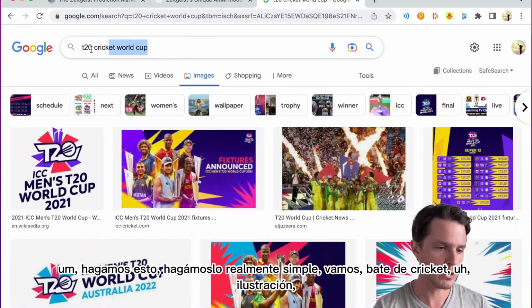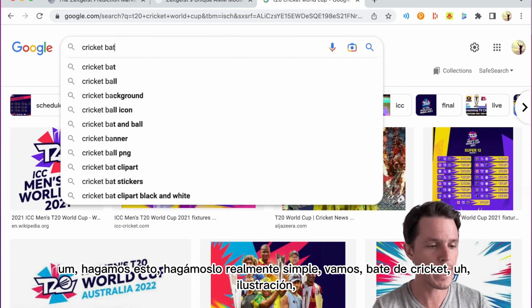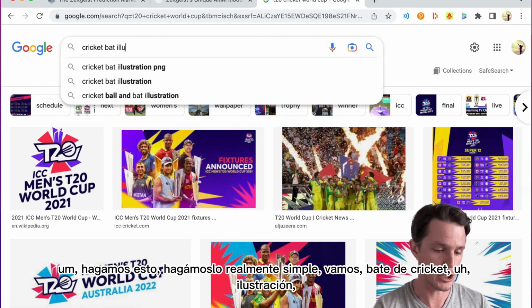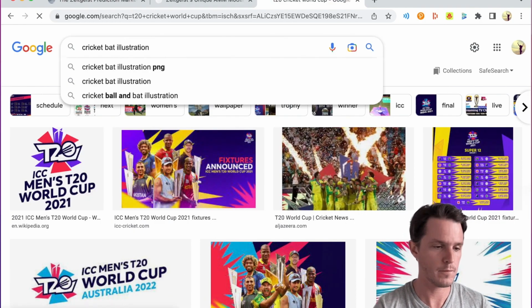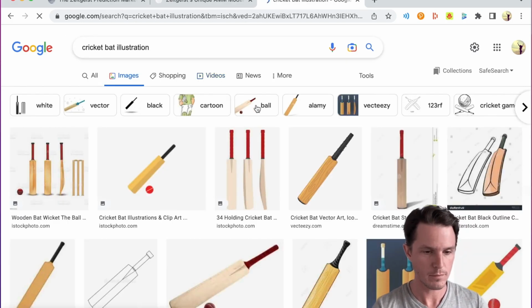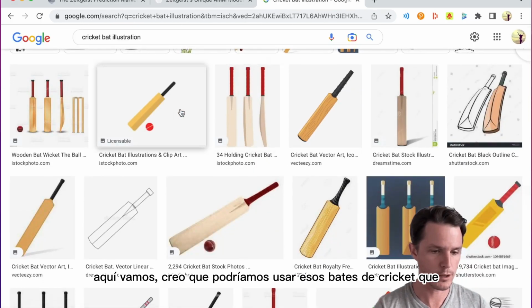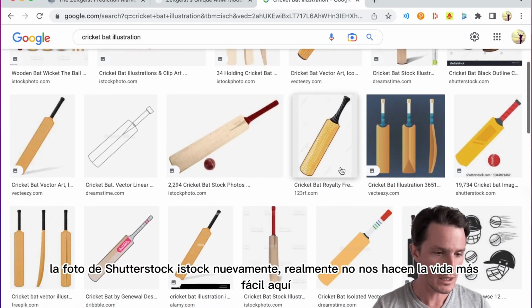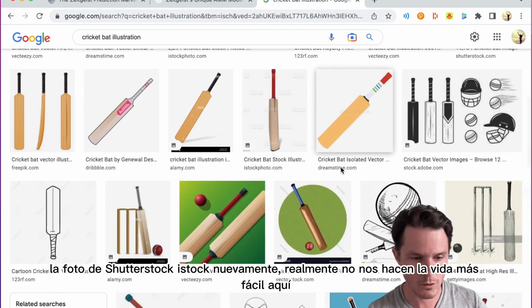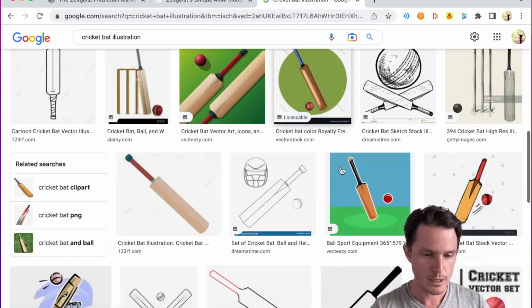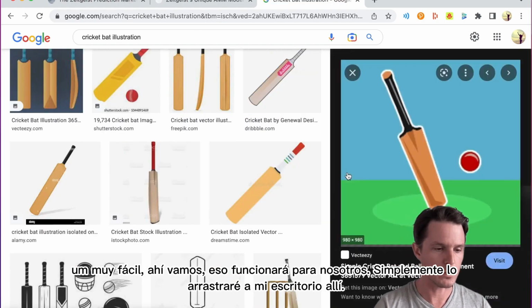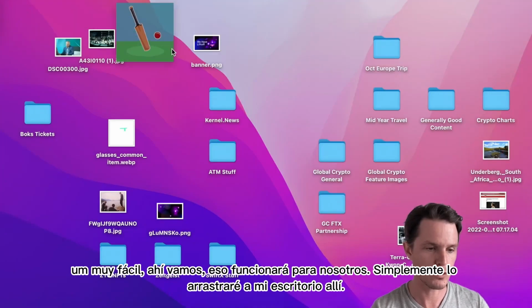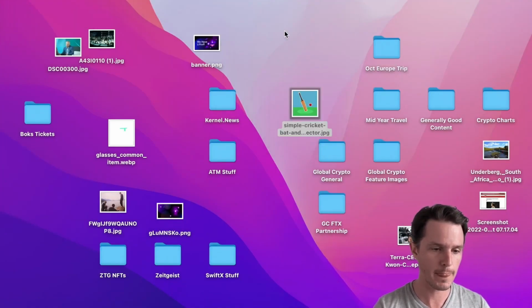Let's do this. Let's make it really simple. Let's go cricket bat illustration. And there we go. I think we could use that. Cricket bats, that's Shutterstock, iStock Photo again. Really not making life easy for us here. Vecteezy, there we go. That'll work for us. I'll just drag him onto my desktop there.